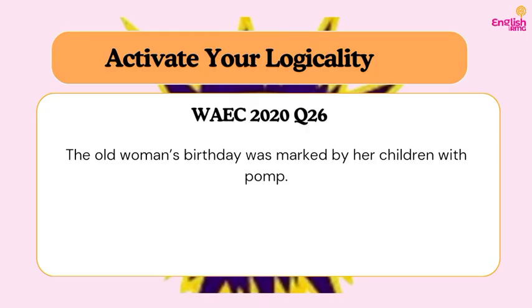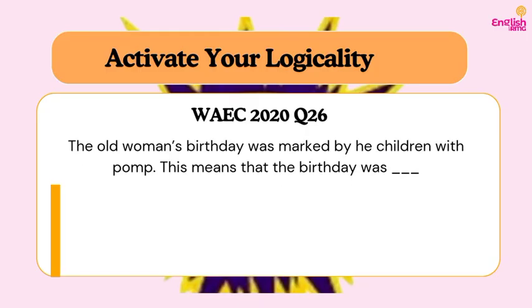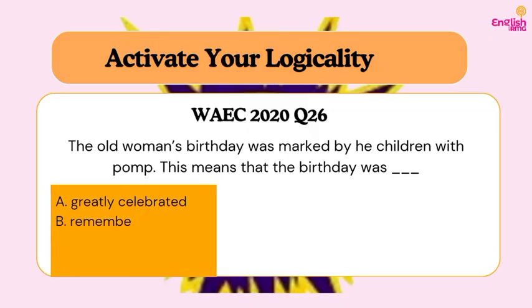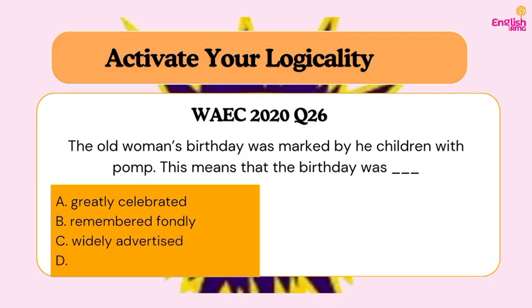Do you understand? So let's look at the options to see which of the options is actually saying that the old woman's birthday was celebrated elaborately. Do you understand? So A, greatly celebrated. B, remembered fondly. C, widely advertised. D, filmed and played back. So let's start from D. Part of celebrating a birthday elaborately is to get it filmed so that you can play it back for memory's sake.